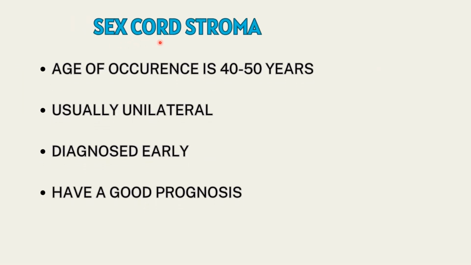The third type of ovarian tumors was sex cord stromal cell tumors. Here the average age of occurrence is 40 to 50 years. In epithelial tumors, it was 60 to 70 years. Germ cell tumors, the reproductive age group, 10 to 30 years. In sex cord stromal cell tumors, it is 40 to 50 years, usually unilateral.